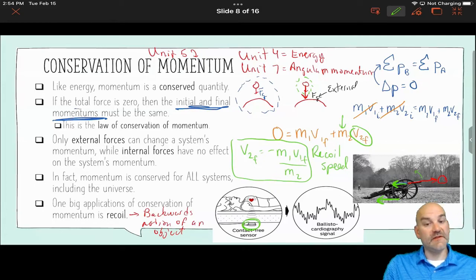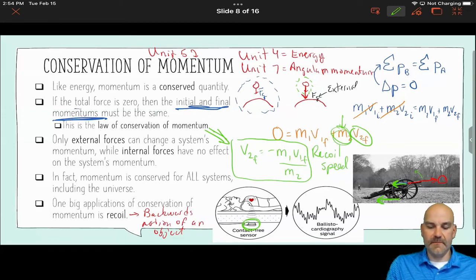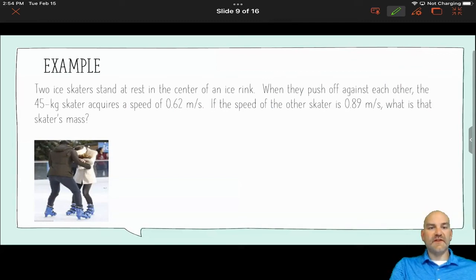So let's look at an example problem. Again, this will typically be the equation you use, but in this example, we're going to solve for the mass of a second object, and in fact, it'll be a second ice skater. Two ice skaters stand at rest in the center of an ice rink. When they push off against each other, the 45-kilogram skater acquires a speed of 0.62 meters per second. If the speed of the other skater is 0.89 meters per second, what is that skater's mass?